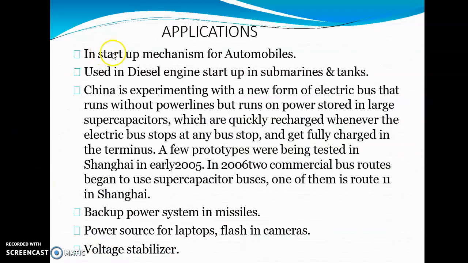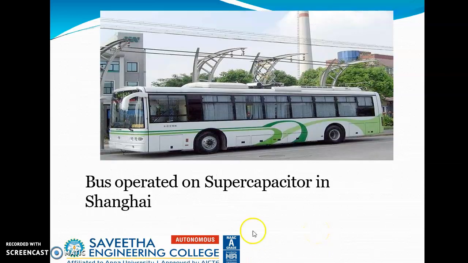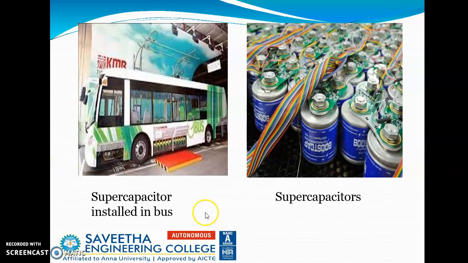The applications are in startup mechanism for automobiles and diesel engines. It is startup in submarines and tanks. And when I introduced it, I told you China is experimenting on a new form of electric bus. This was introduced in 2005 and 2006. Two commercial bus routes began to use supercapacitor buses, and backup power systems in missiles, power source for laptops, flash in cameras, voltage stabilizers. There's a bus operated on supercapacitor in Shanghai. Supercapacitor installed in bus.